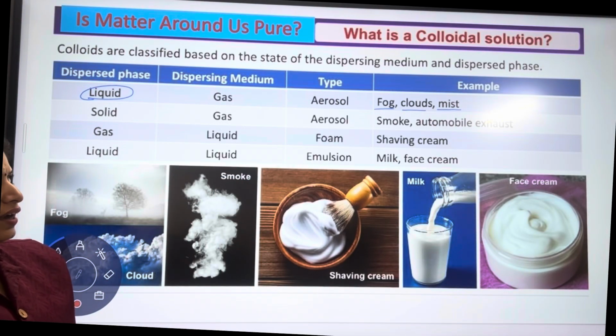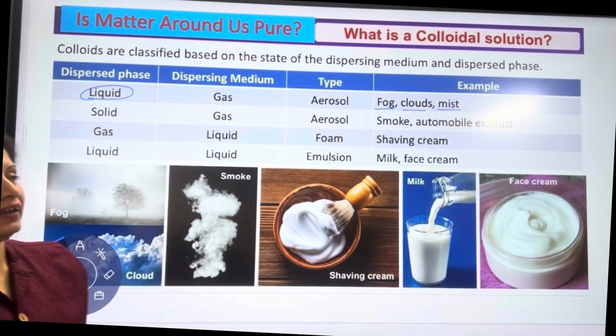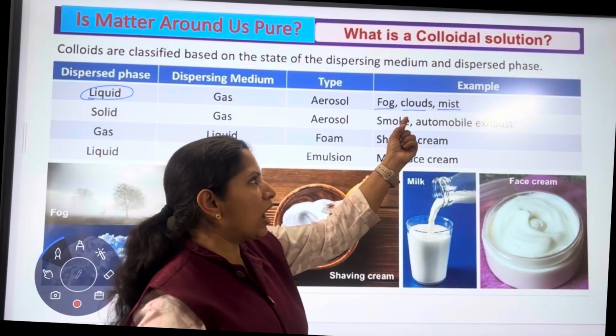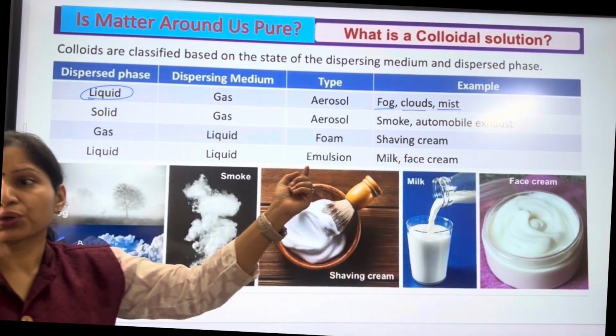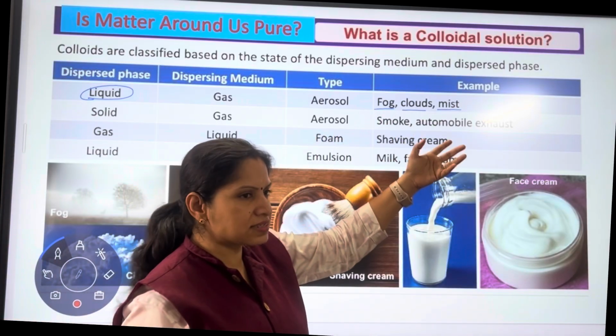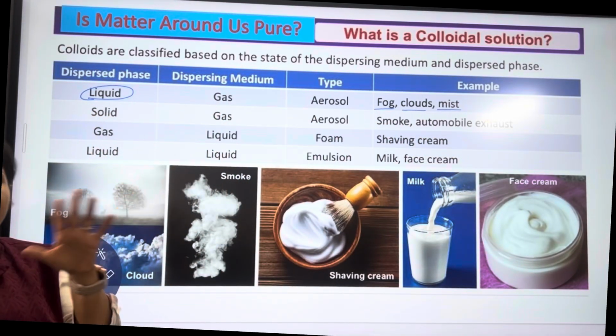Any such colloid is known as an aerosol. And the examples of aerosol include clouds, fog, which in Hindi we call kohra, or mist. So these all have the same thing, that is, liquid is present in the gaseous medium.